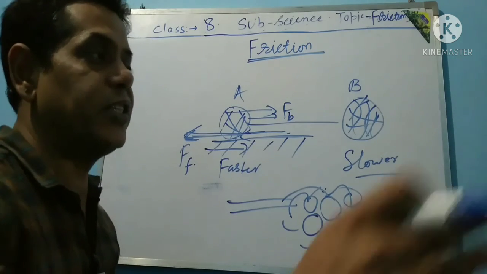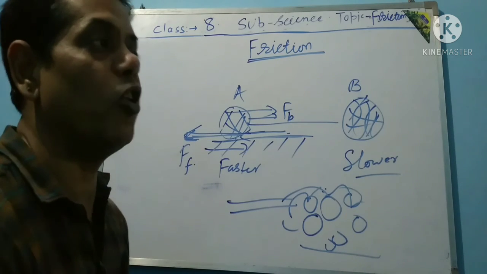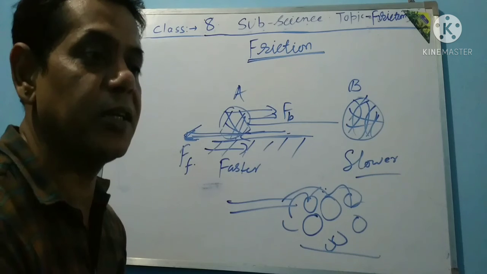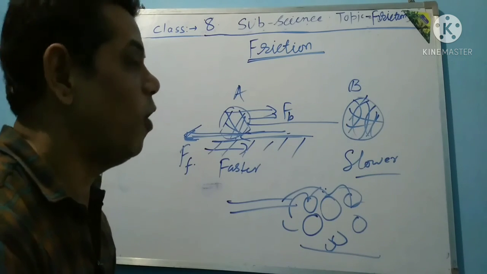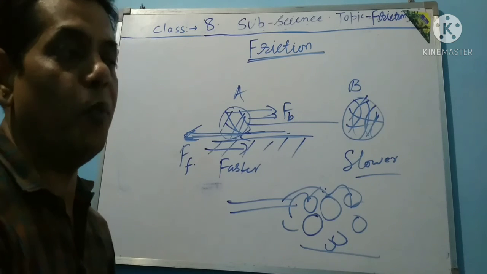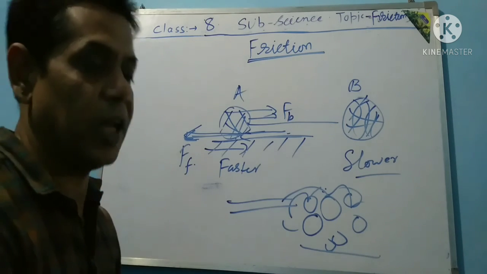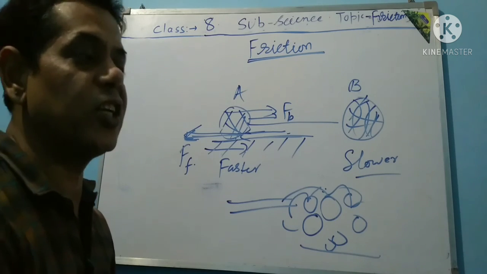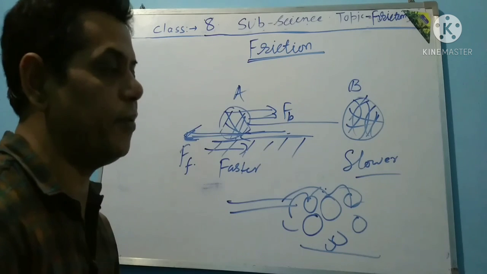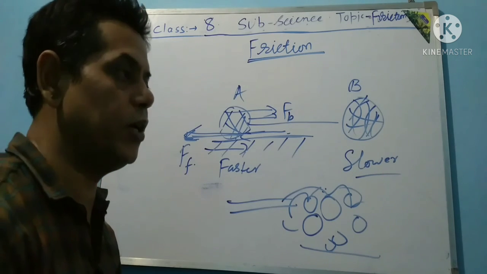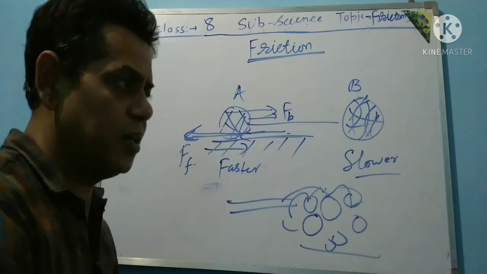And you may also have seen people playing on snow, because on snow very little friction is generated at the contact with the person. So friction is more on a rough surface, and friction is less on a smooth surface. We need friction to move from one place to another safely. It is necessary for different purposes and uses. Friction is beneficial in some places, and in some places friction is dangerous.